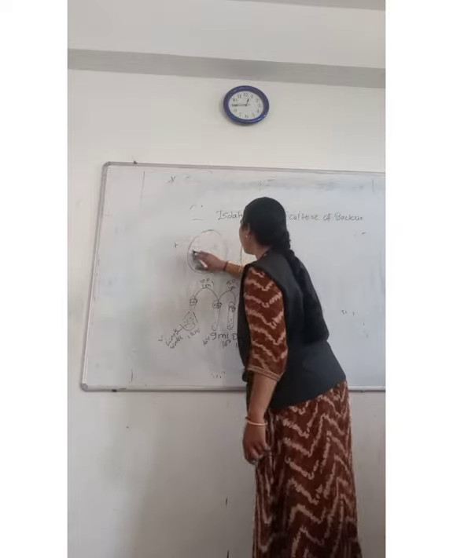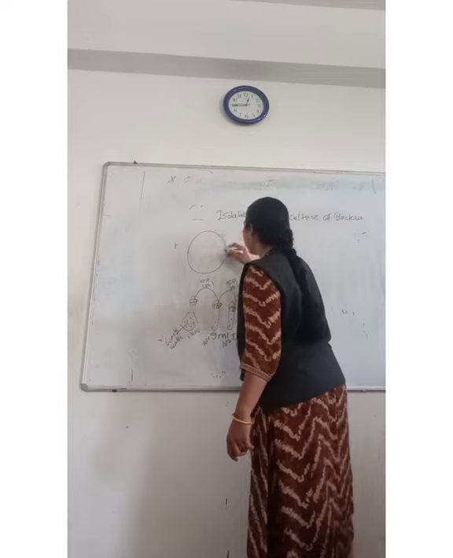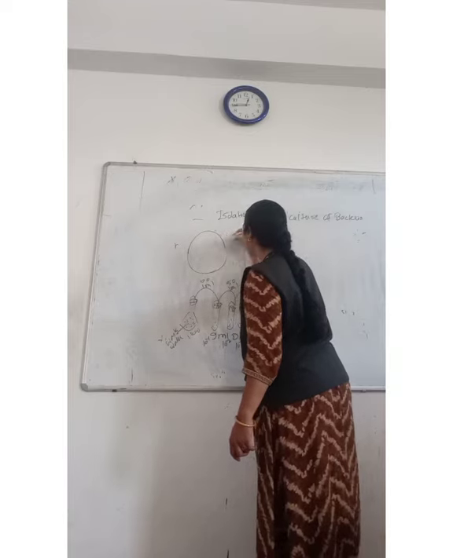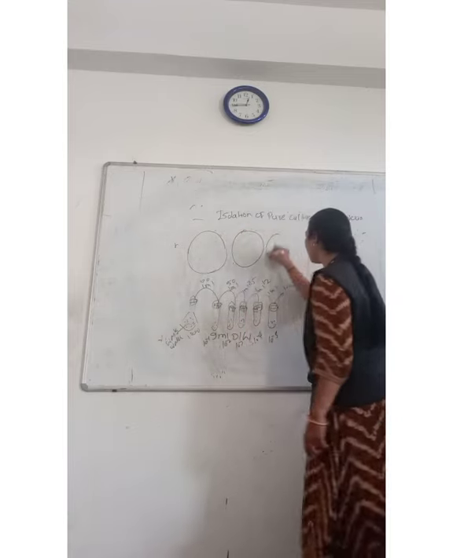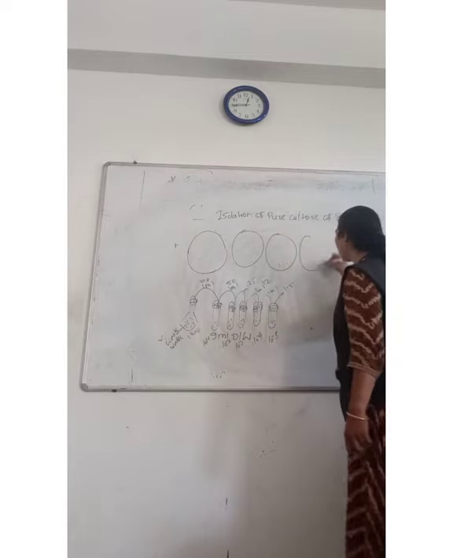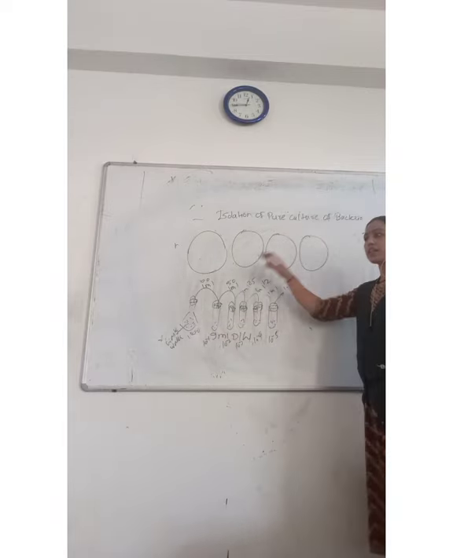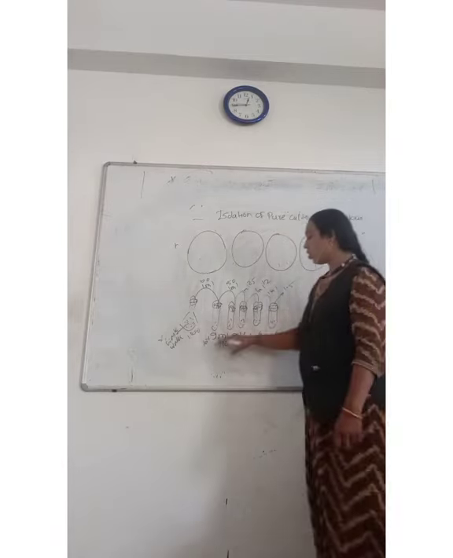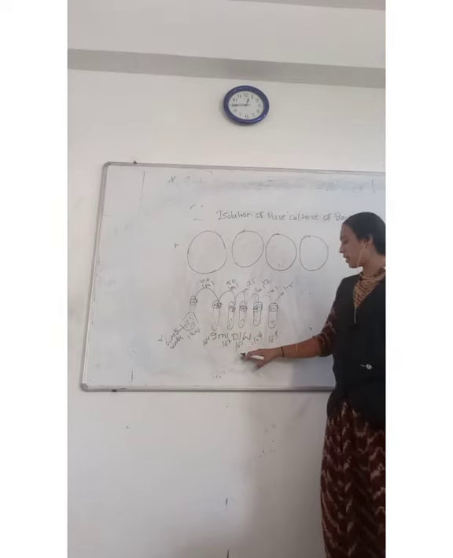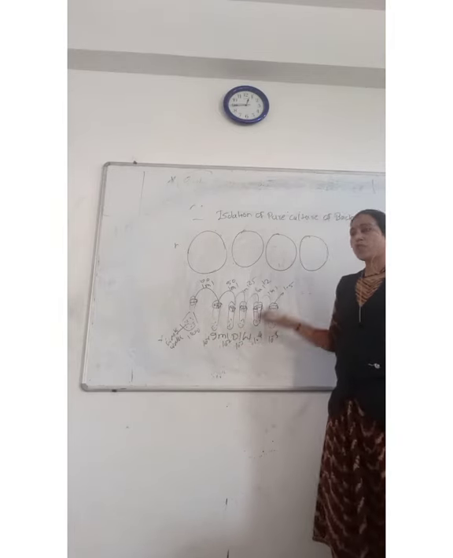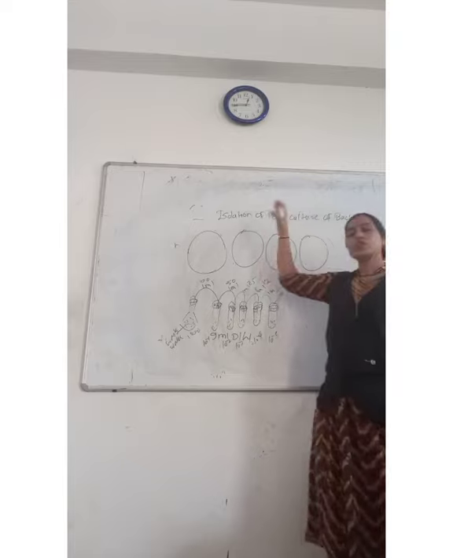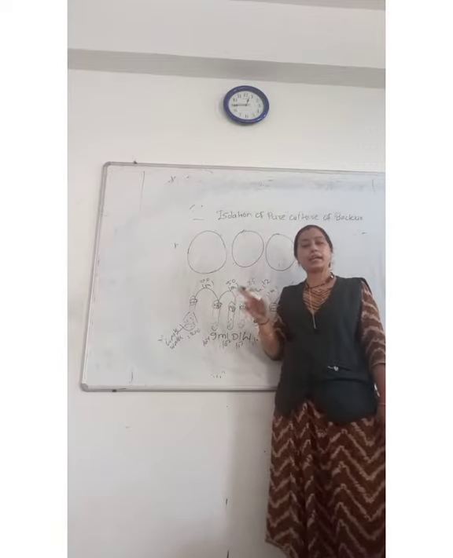Suppose these are the plates. This is the first plate, second plate, third plate, fourth plate. Suppose I will take the 10 raised to minus 3 dilution. What you should do is isolation of pure culture by the streak plate method.